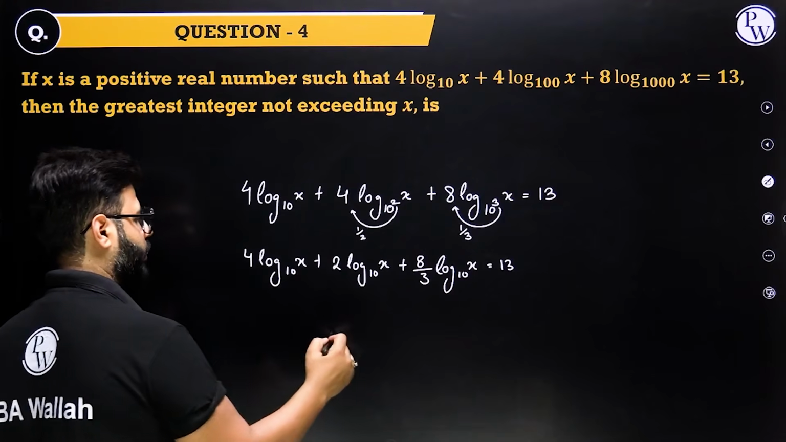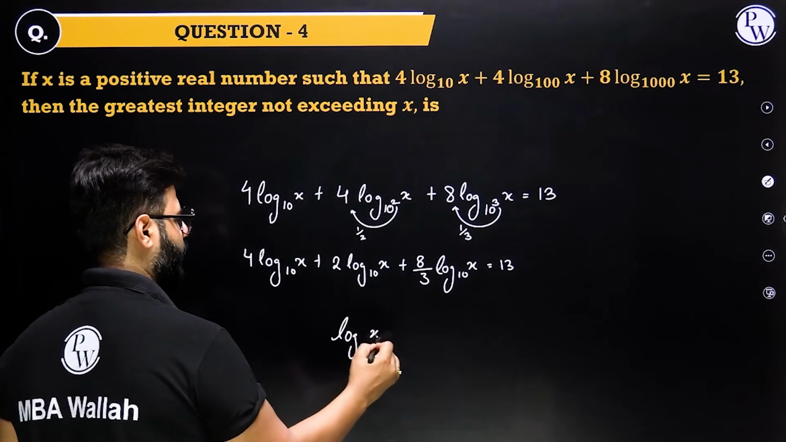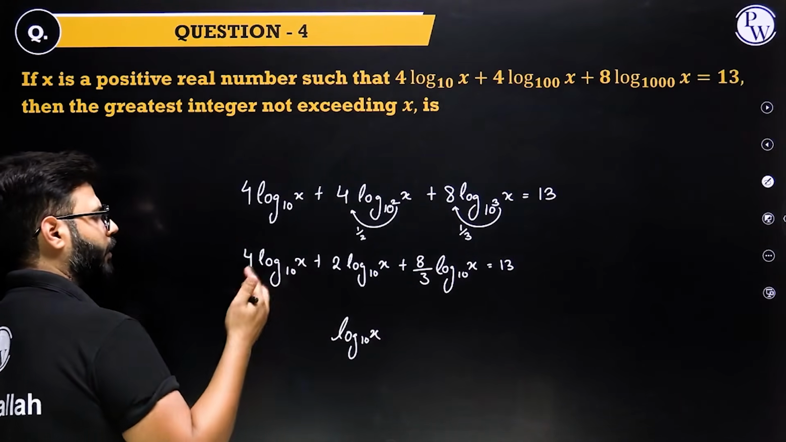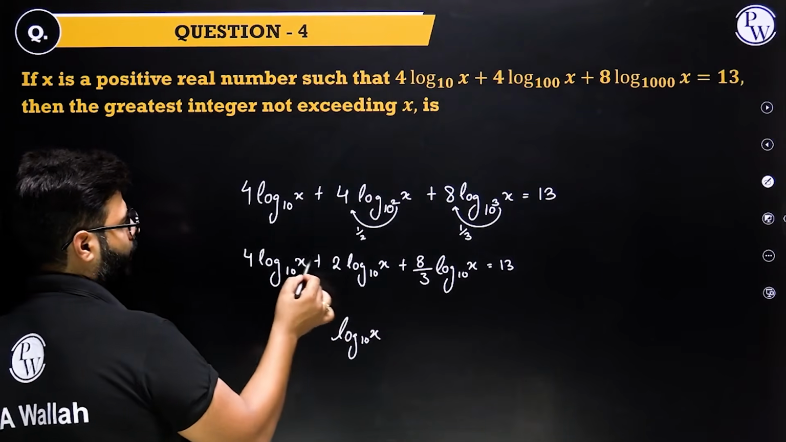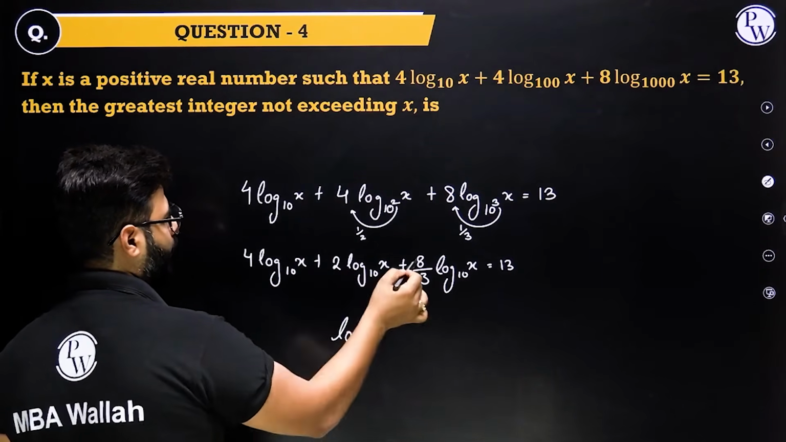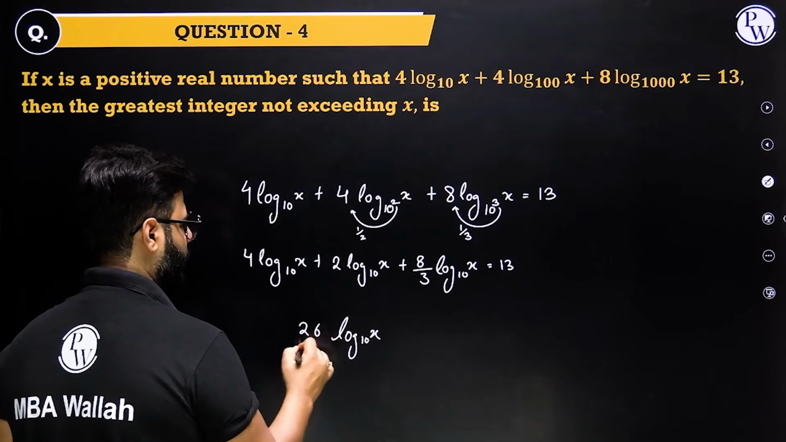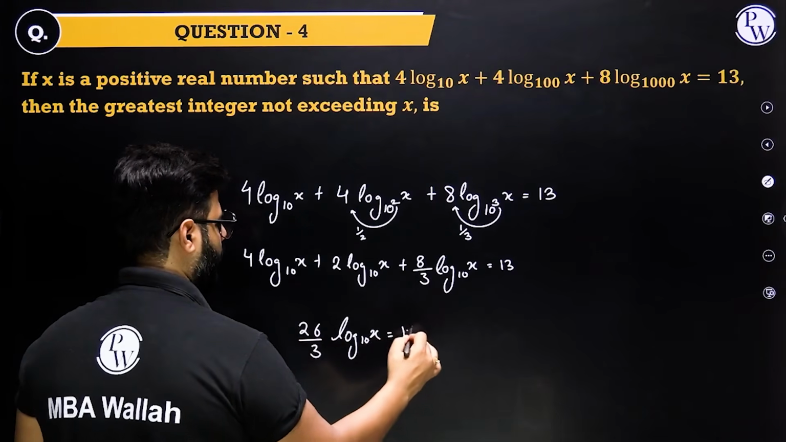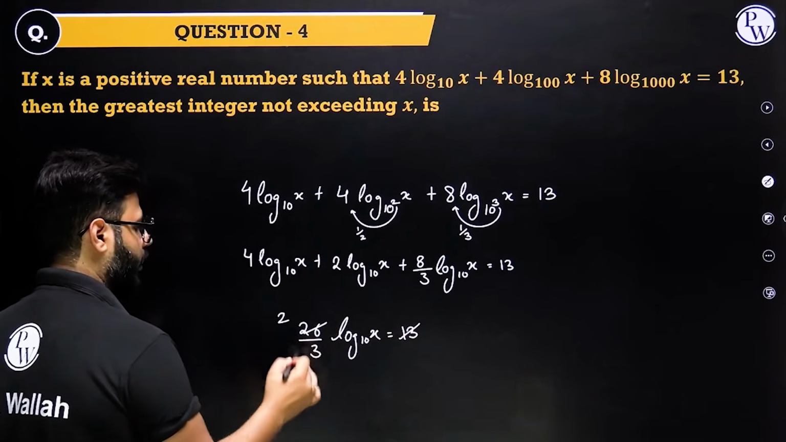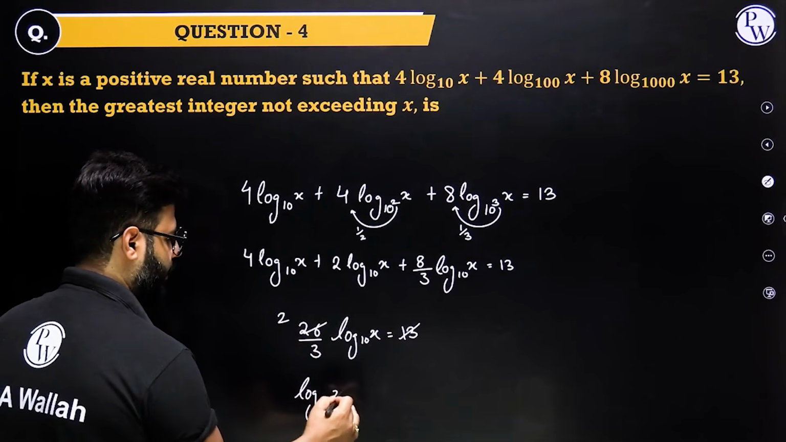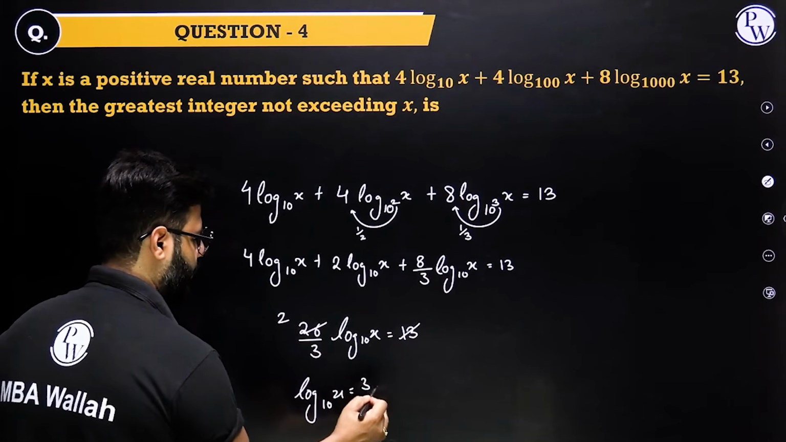Everybody has it, so let's simply write down log x base 10. Treat it as a variable which everybody has. Just add this 4 and 2, 6, 3 6 ja 18 plus 8, 26 by 3, and then 13, 13 1 ja 13, 2 ja. Log x base 10 turns out to be 3 by 2.